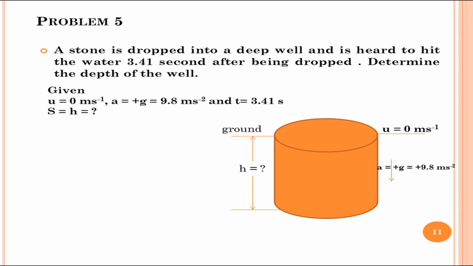Here, the given data, the initial velocity u is equal to 0 meter per second. The uniform acceleration a is equal to plus g because it moves under the influence of gravity. We will take its value as plus 9.8 meter per second square. Here t is 3.41 seconds. You need to find the value of the displacement, that is equal to the height of the well. In this case, the sound is produced after the stone strikes the water.